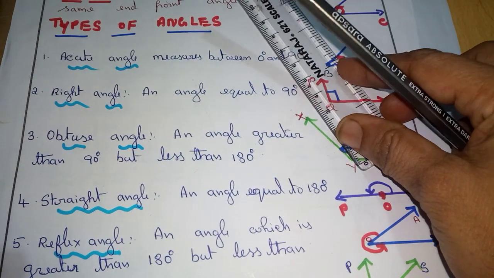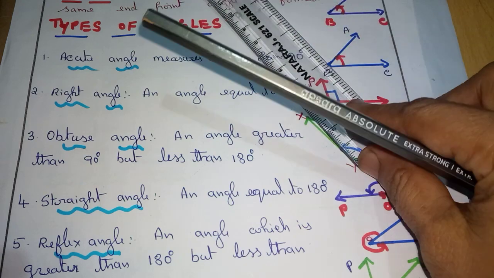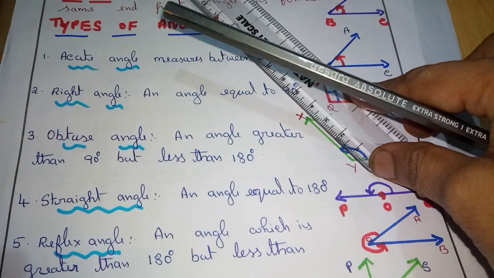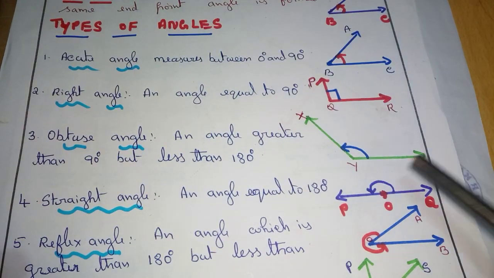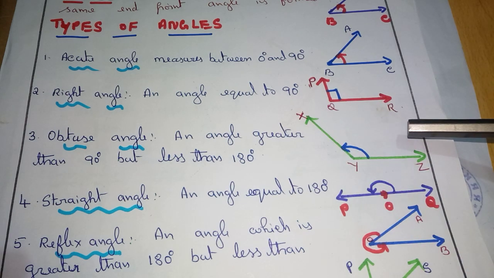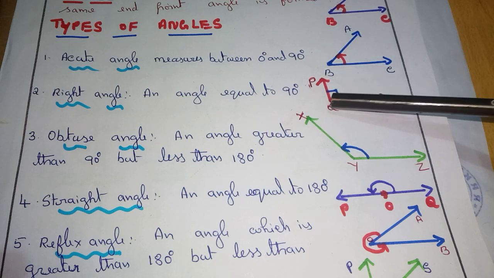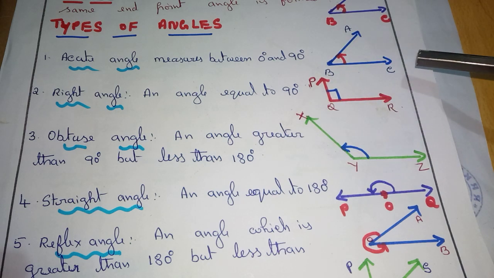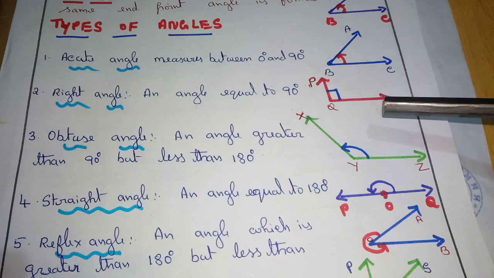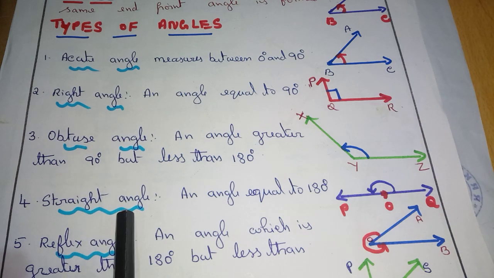So it should be more. So bend towards the left hand side. Name all these angles: ABC, PQR, XYZ. Completed.